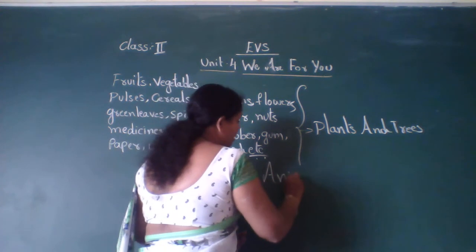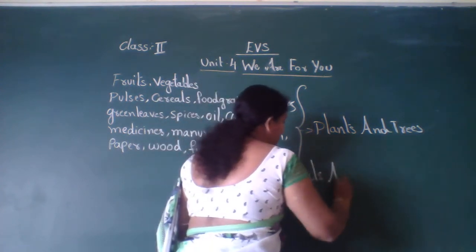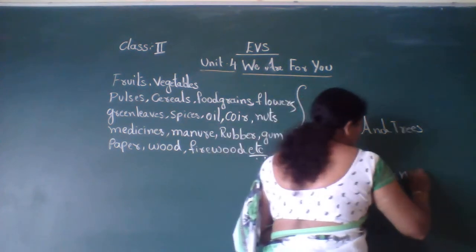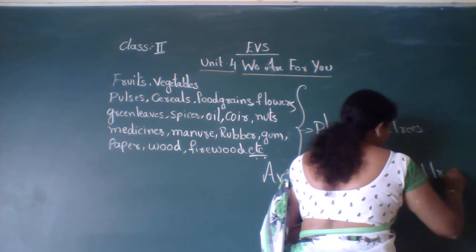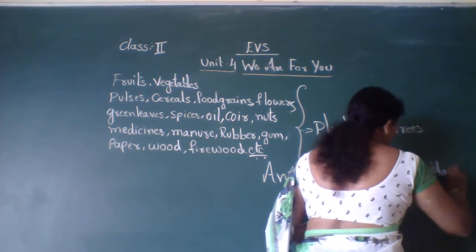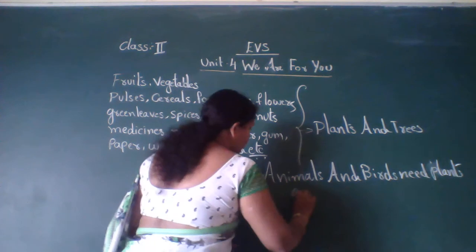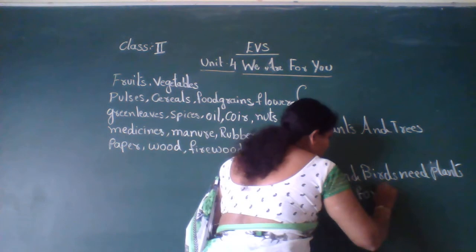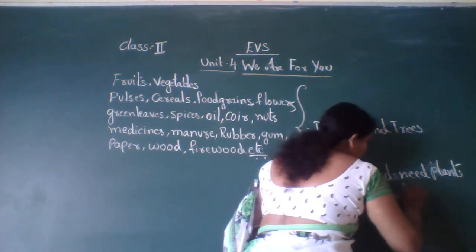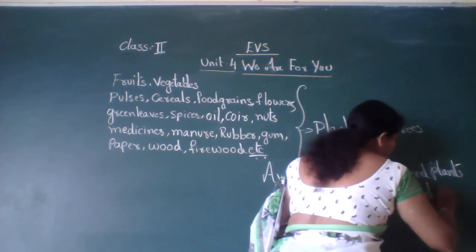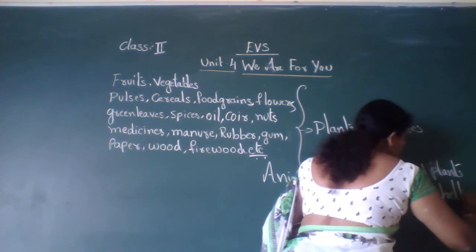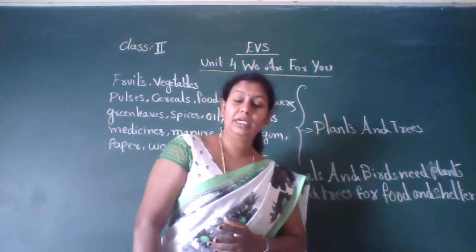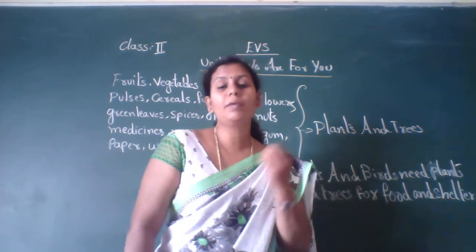Animals and birds need plants and trees for food and shelter. For food and shelter. Isn't it, children? So animals and birds need plants and trees for food and shelter.